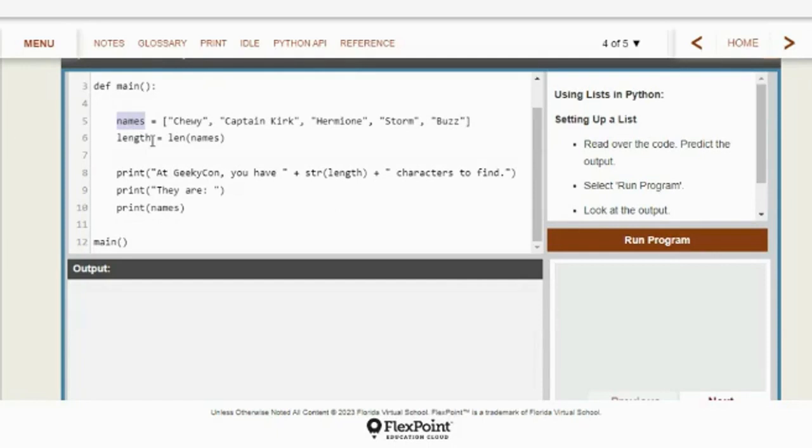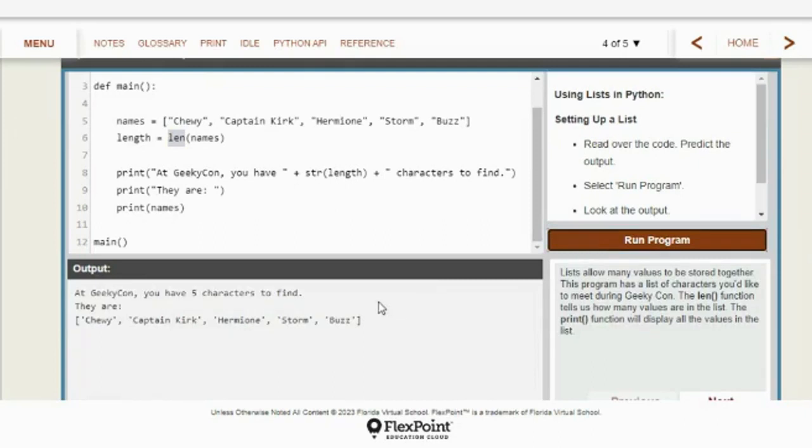And then they have a variable they called length, and they want to know the length of that list. Well, that should show you 5. 1, 2, 3, 4, 5. That's the length of your list. And then the print. At GeekyCon, you have, and then they're going to print how many items there are, the string of length. You have blank characters to find. They are, and then it just said print names. Just print the list. So let's run it and see what it looks like. There it is. At GeekyCon, you have 5 characters to find because that is the length.